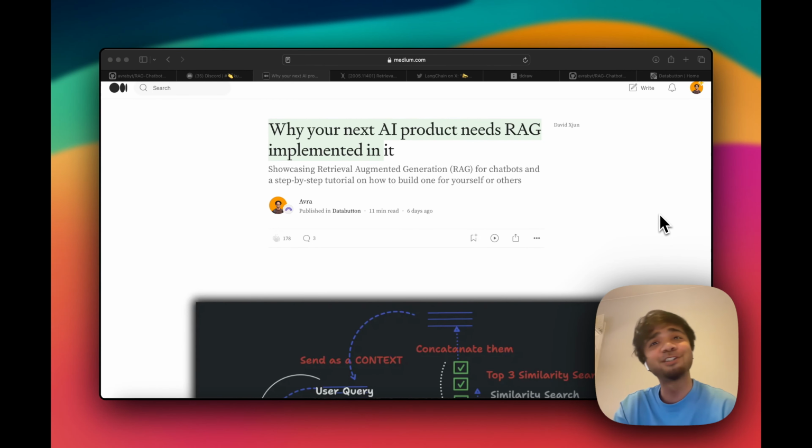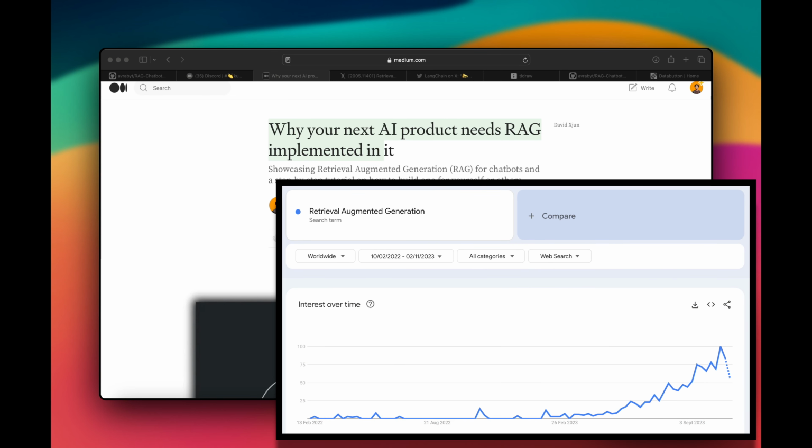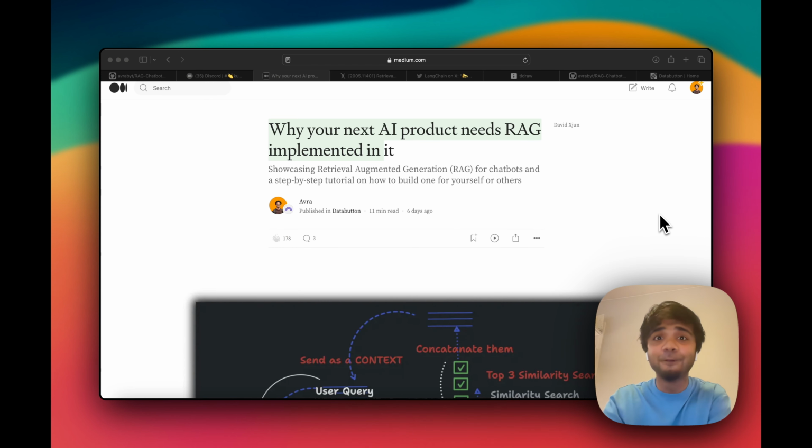So today's video is about Retrieval Augmented Generation, or RAG. RAG has been very popular lately, and people are implementing RAG in their own NLP studies, in their own chatbots, or in their own tasks where they really want to leverage the power of large language models. So what is RAG about, and why do people really need RAG?